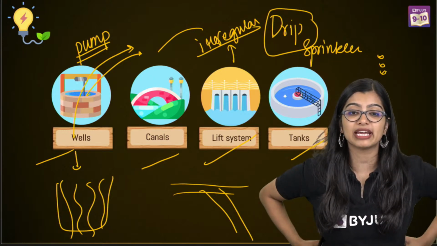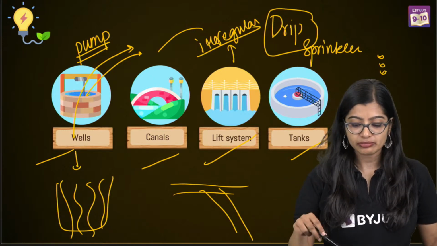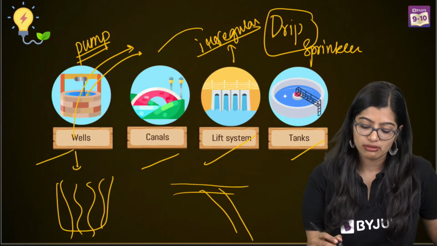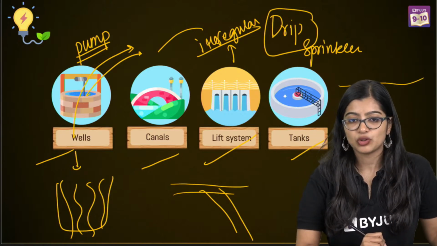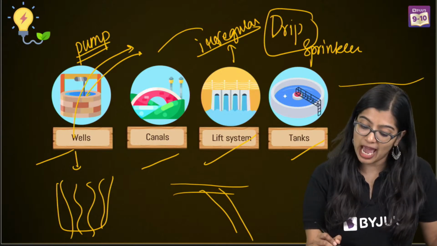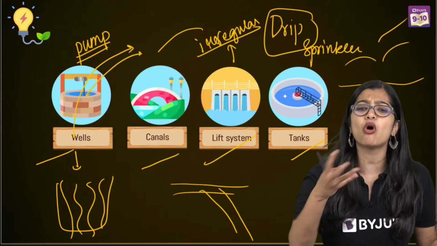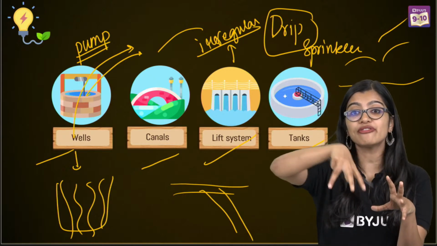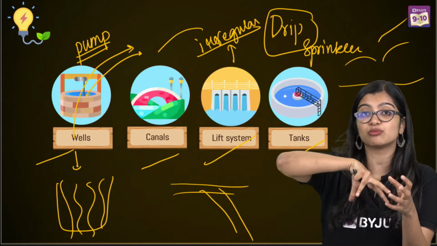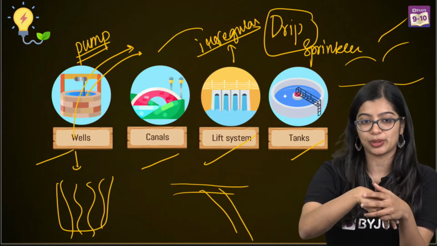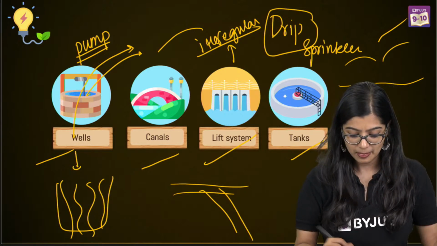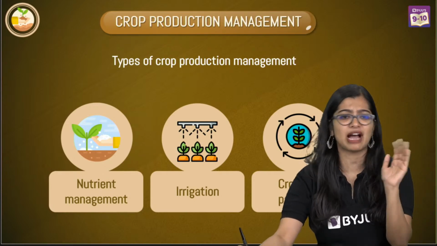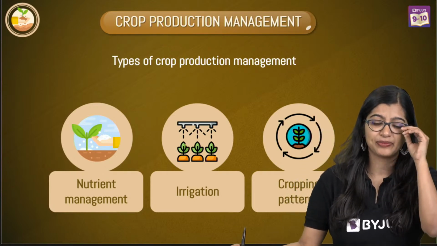Can we use drip irrigation for any crop? See, again, like I tell you, if your land is uneven, you cannot use drip irrigation. You will have to use sprinkler irrigation, which is more beneficial because it's able to cover a larger land. So a lot of factors matter in terms of what kind of irrigation goes into it, okay? Are we clear with this? It's very simple and easy, okay? Irrigation, why we need it and how you need to plan.